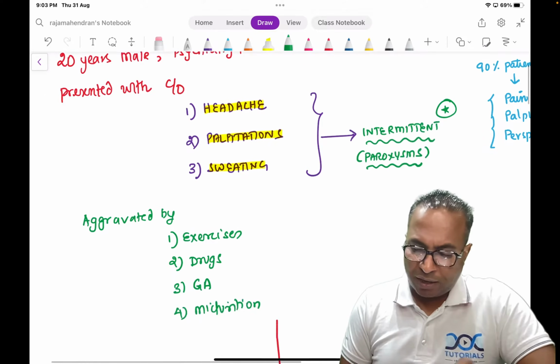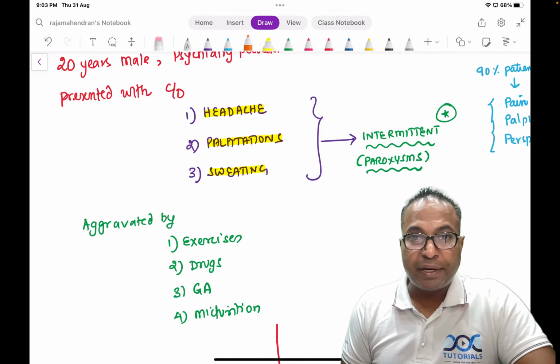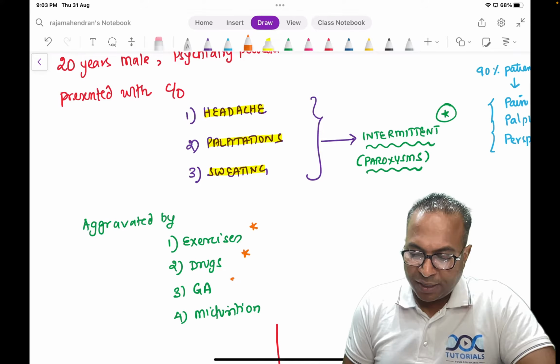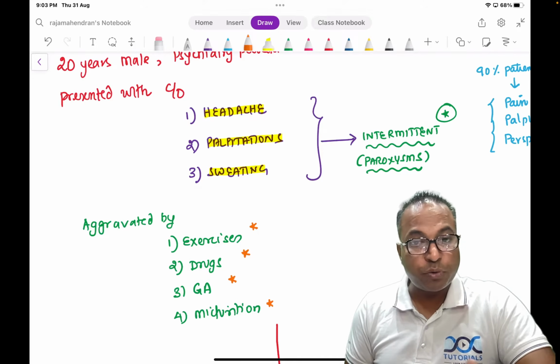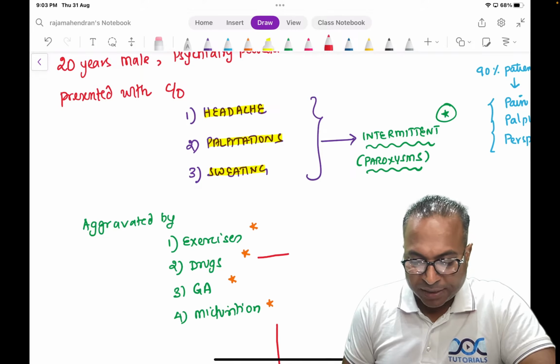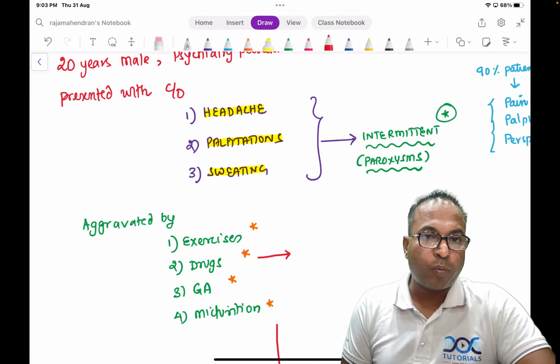This headache, palpitation, sweating is aggravated by exercise, drugs, general anesthesia and micturition. Usually this is aggravated by drugs, general anesthesia. So can you tell me some drugs which will aggravate Phaeochromocytoma? What are the drugs which will aggravate Phaeochromocytoma?